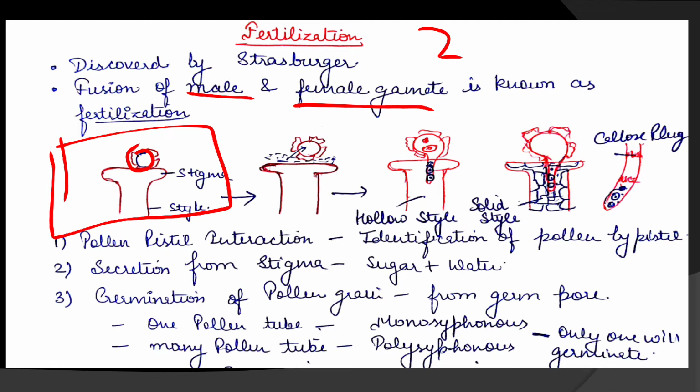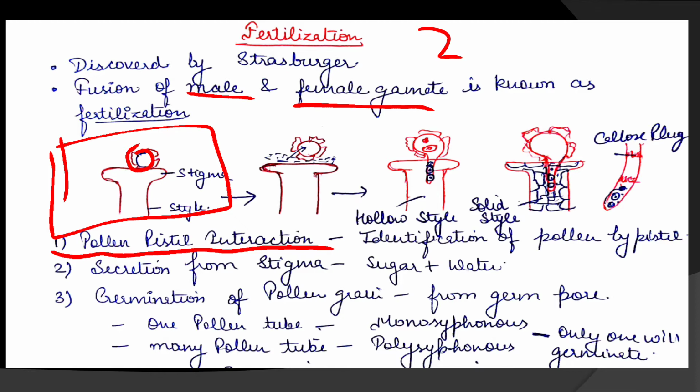They interact with each other to check whether they are compatible or not. The pistil recognizes whether this pollen is of the same species or not. So recognition is going on here.